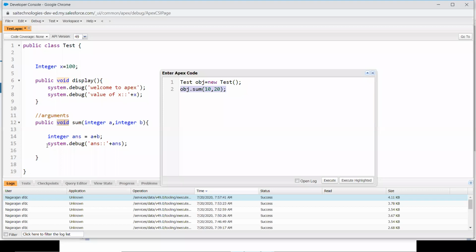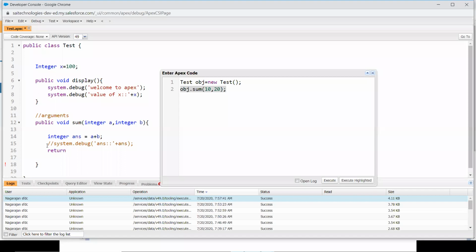Now what I'm going to do is return the value from the function to the anonymous window. It's going to return the answer over here. To return a value, you need to keep two things in mind. First, you need to specify the keyword return. Using the return keyword, you can return any value back to the calling function. So now I'm going to return a value back to my anonymous window, using the keyword return.